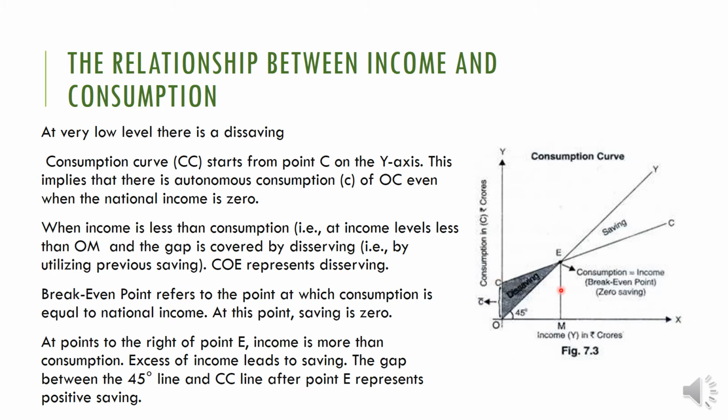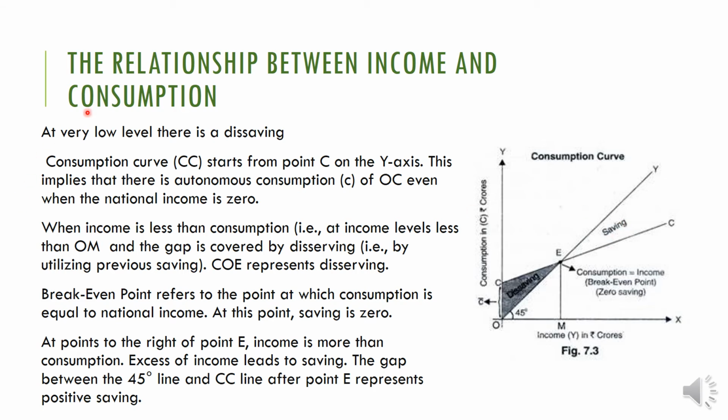So this portion, you can see it here. The consumption is greater than income. At that time it is not possible to save anything. That's what we are shading, and we are calling that dissaving. This is the break-even point. Consumption and income are equal, or we can say what? Zero saving. Here there is no saving, zero saving. Okay. And after that, what happened? Income is greater than consumption. Consumption is here and income is here. So which one is greater? Income is greater. So what you can do, you can save more.